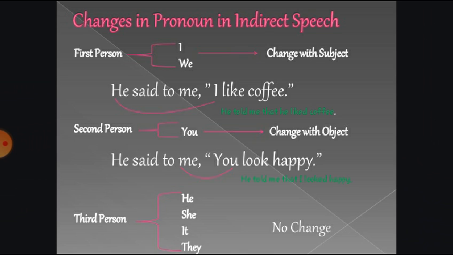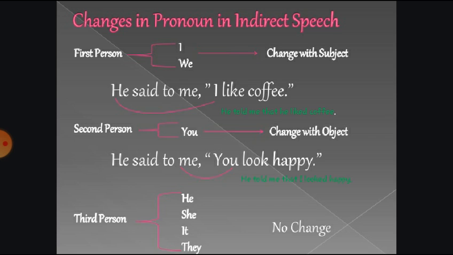Whenever the first person is used in reported speech, such first person is changed according to the subject of the reporting speech, dear student. Listen again carefully. If first person is used in reported speech, then it is changed according to the subject of reporting speech.